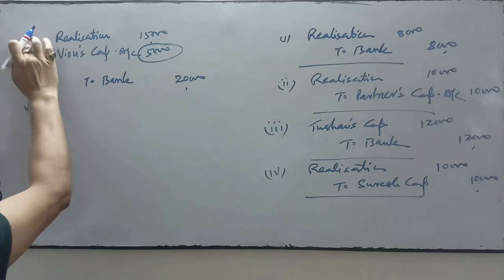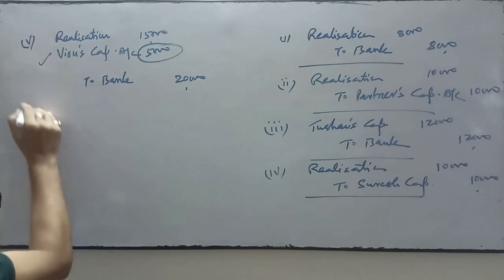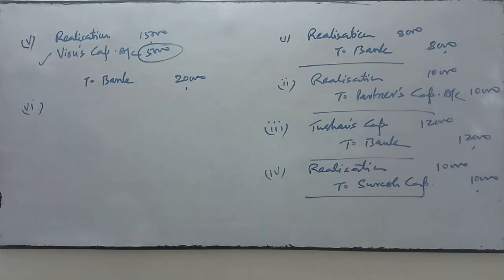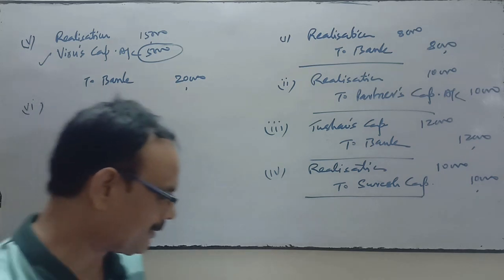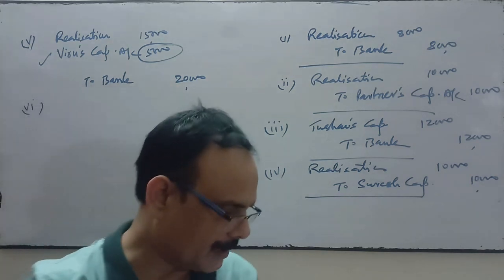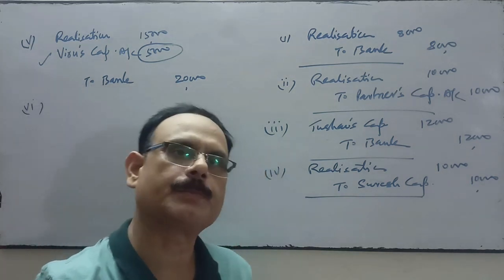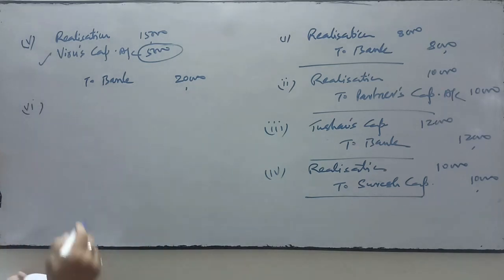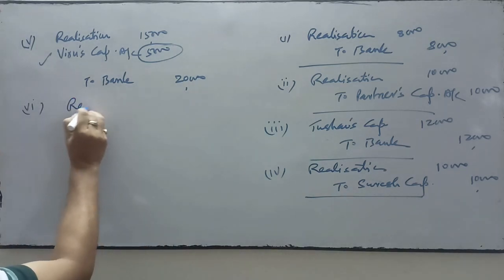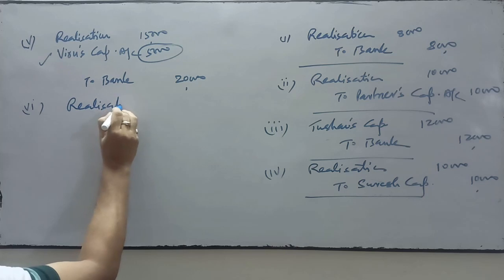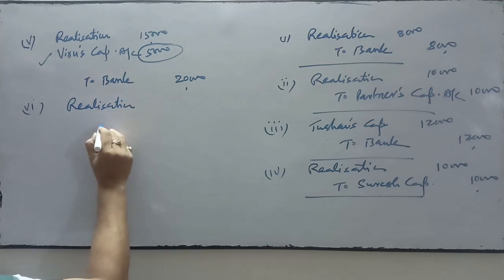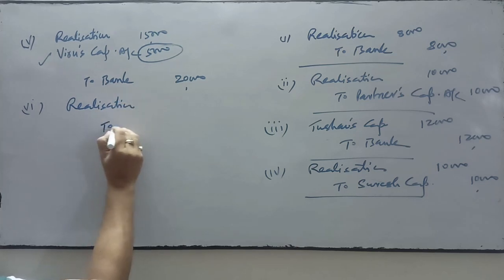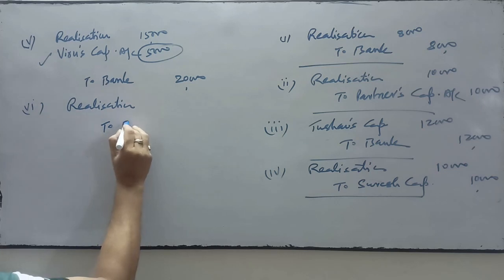Now this is for fifth number entry. Now come to the sixth entry, number 6. Realization expenses 15,000 were paid by the firm. Rupees 10,000 were to be borne by a partner and the balance by the firm. So realization account debit to bank account.